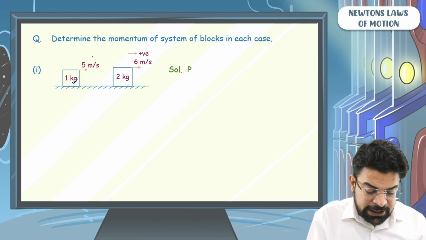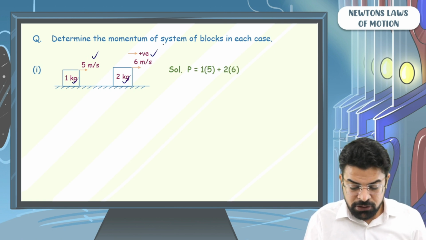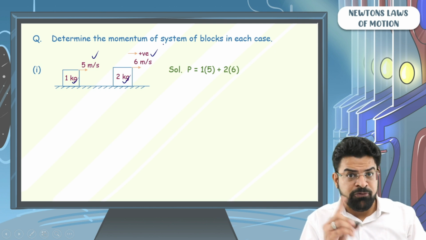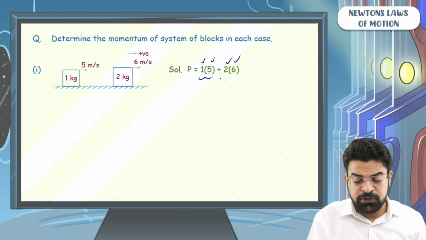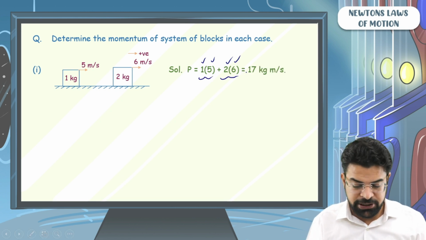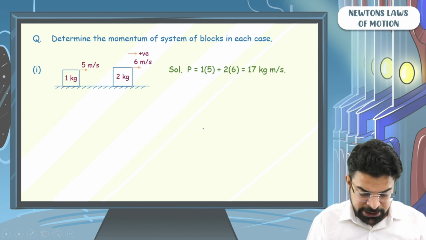nothing but 1 times plus 5 plus 2 times plus 6. It is mv every time. 1 times plus 5 plus 2 times plus 6, that becomes 5 plus 12, that becomes 17. Simple. Let's see the next example.